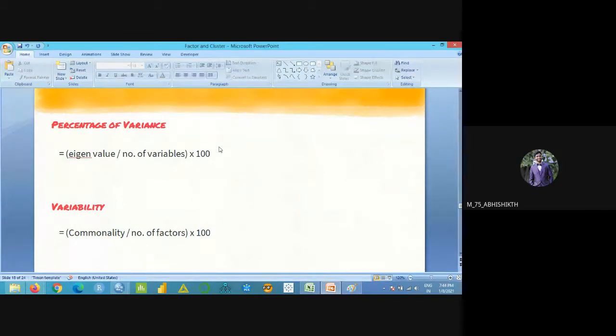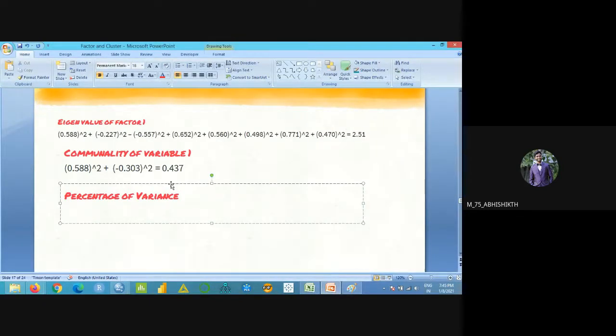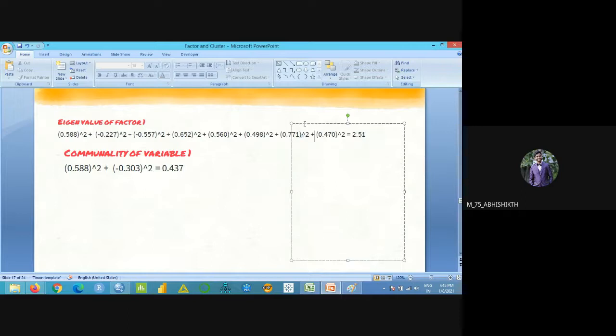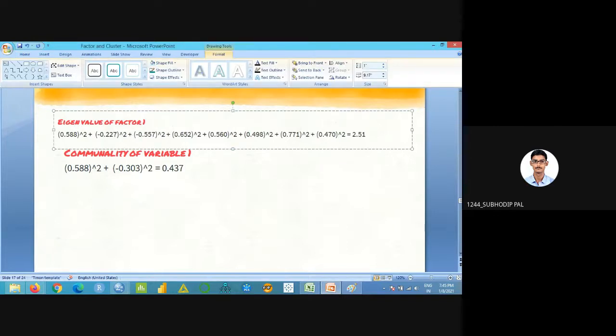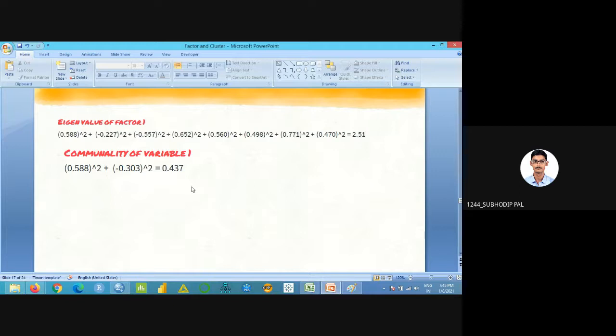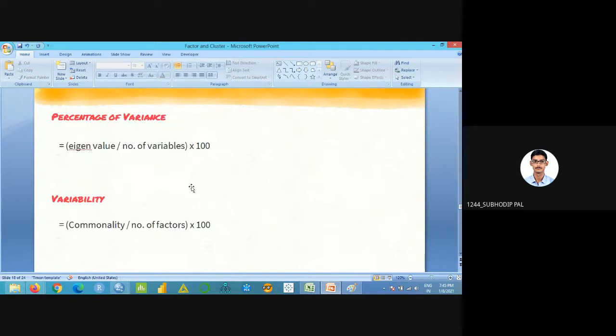Bro, I have one doubt. In the previous slide, can you go to the previous slide? Why is there a minus before eigenvalue of factor 1, before 0.557? Overall, we have to add all the variables, right? Okay, yeah, here also one mistake. Got it. Okay.